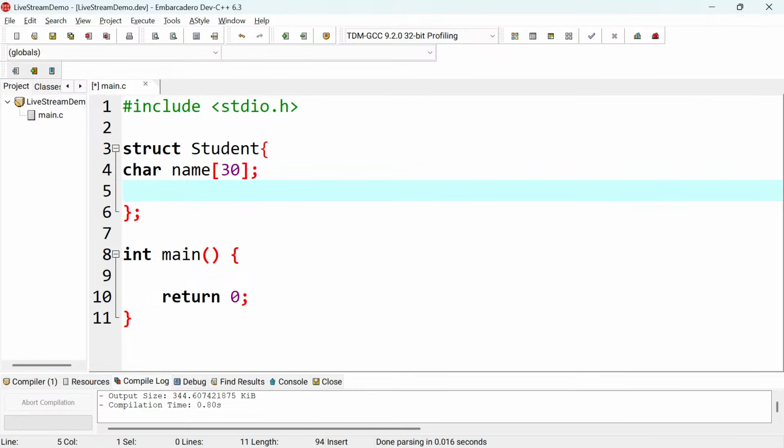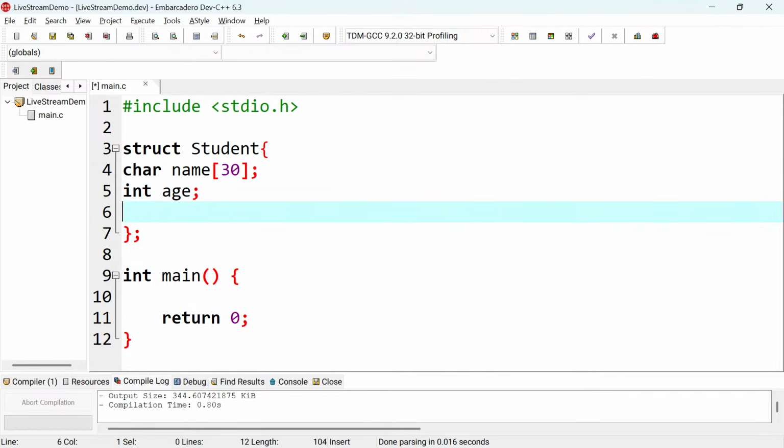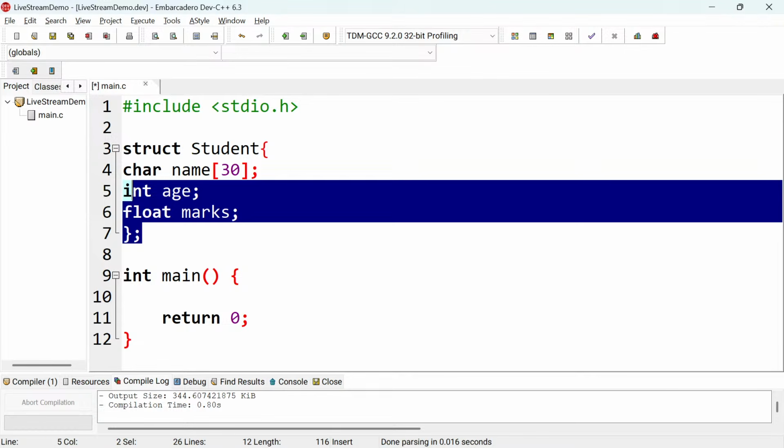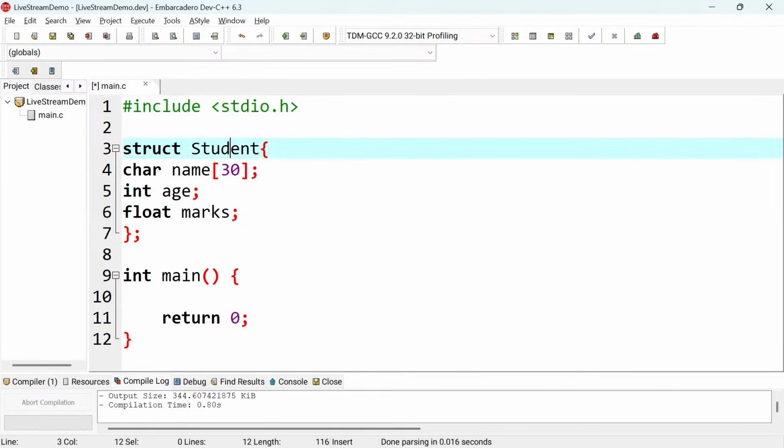But when you use standard C, you use arrays of characters to come up with a string. The next thing that I'm going to take is age, and then marks. Normally I'll put a double or a float there for marks, because these can be decimal numbers most of the time. After doing this, now I have a structure, this user defined data structure, called student.